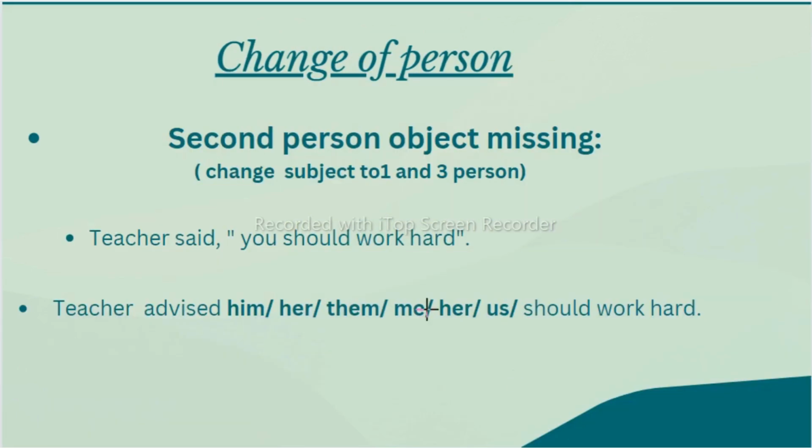Now let's see, in the second person, what if the object is missing. Just now I said that if second person is there after inverted commas, you should see the object, and based on the object this subject will come. But if the object is missing before inverted commas, what will you do? That time, change the subject to first person or third person. It's your wish. For example, teacher said, no object is there. So you can take third person like him, her, or you can take first person, me.